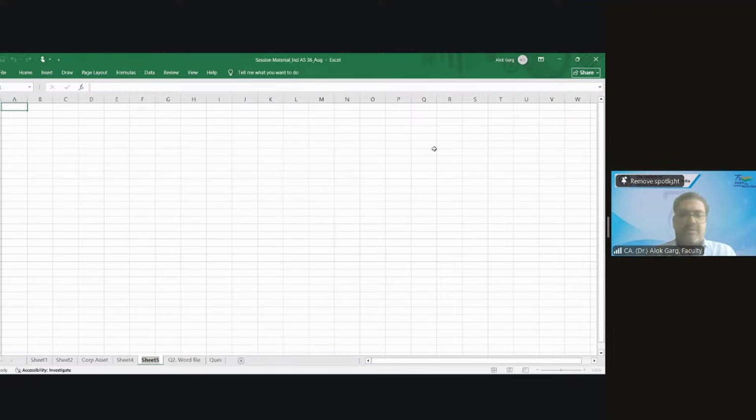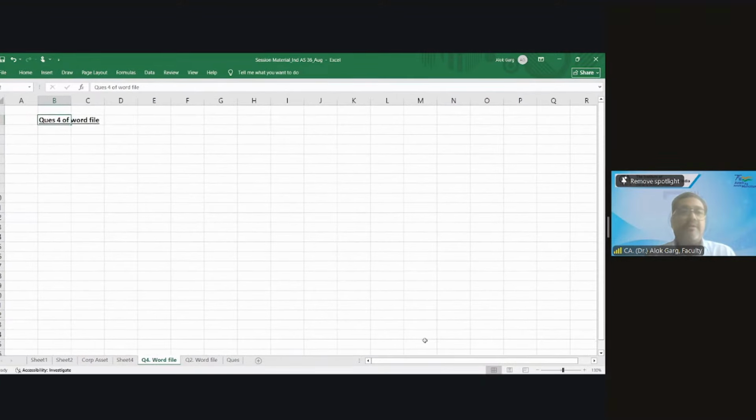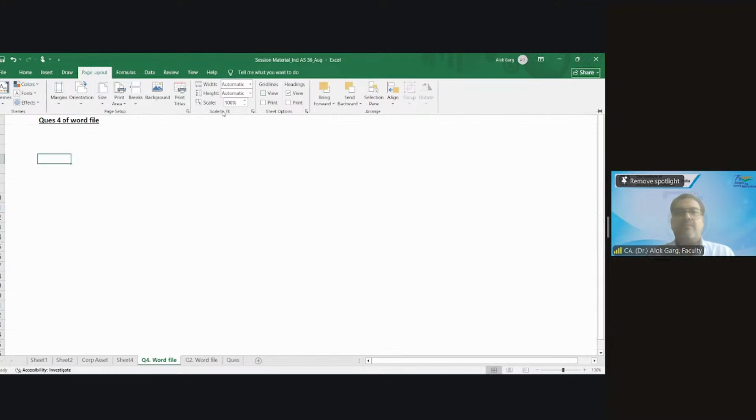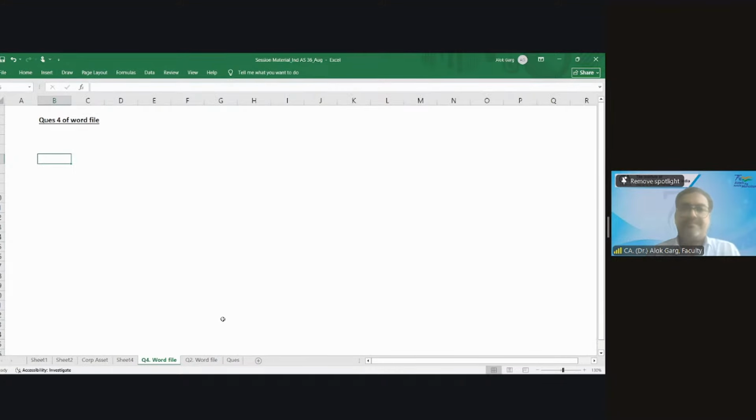So question number 4 of word file. Anyone who wants to explain how we can compute goodwill? Anyone? Sir, 80% of 200 million, and it will be 190 minus 160 will be goodwill. Calculation of goodwill. Okay.